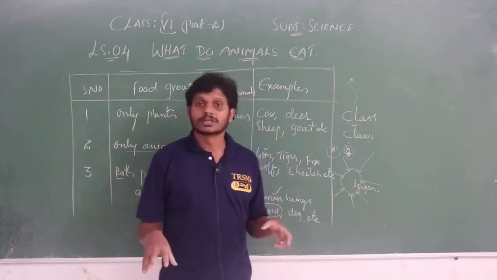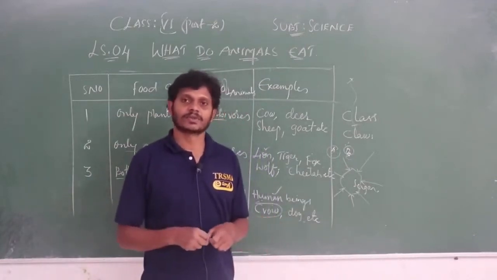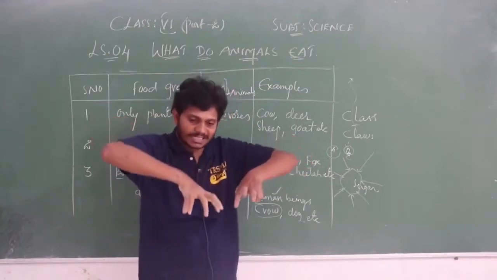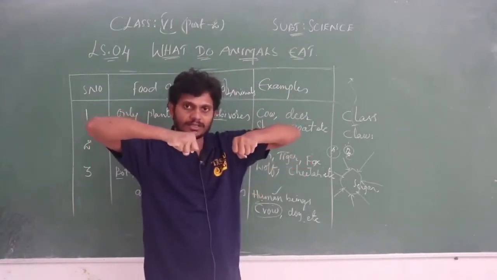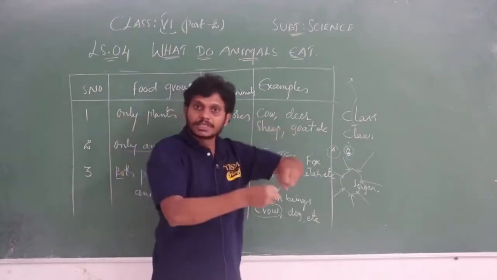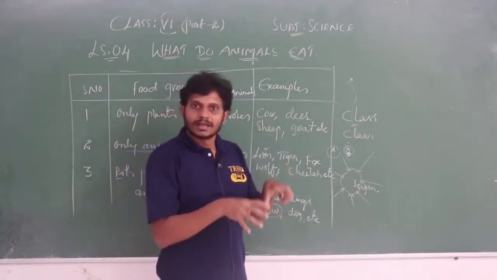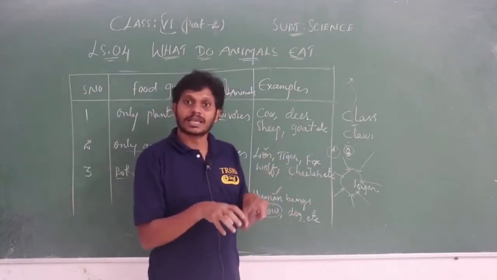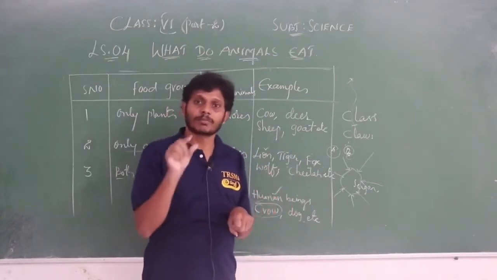for the legs. With its powerful claws like this, it holds that food material, whether it is another bird, a rabbit, a rat, or a chick, the baby of a hen.